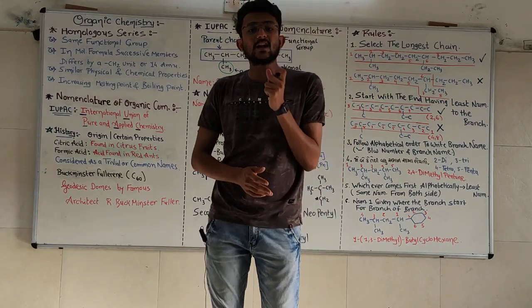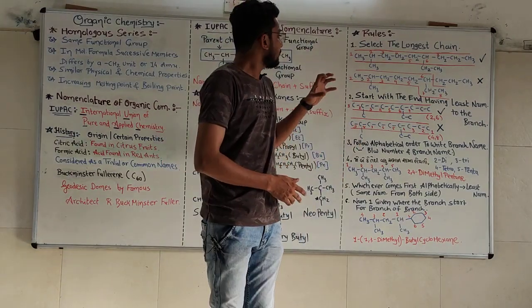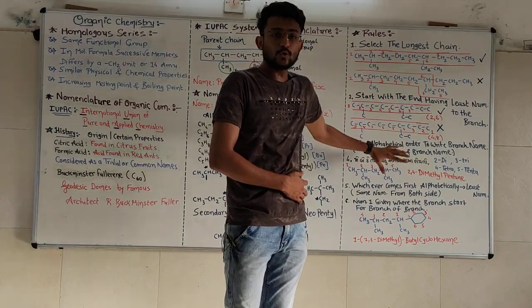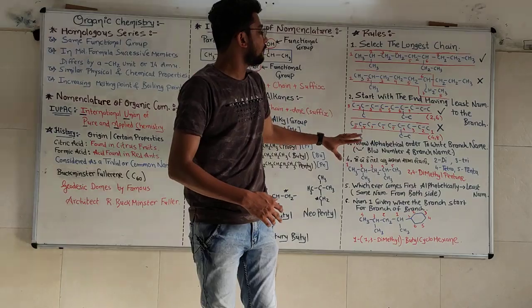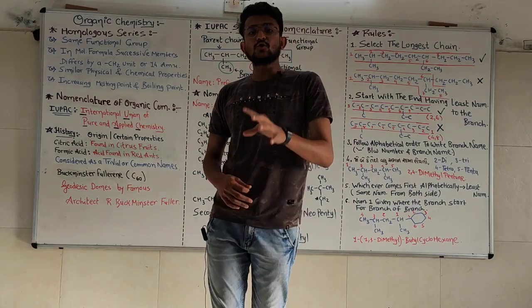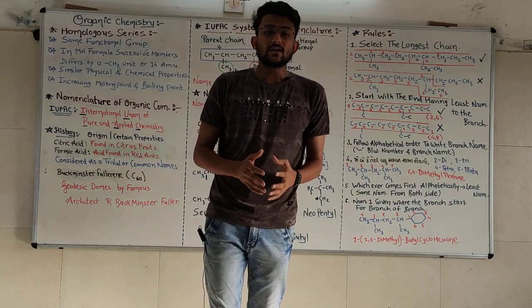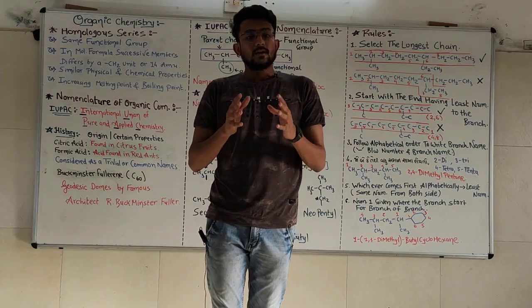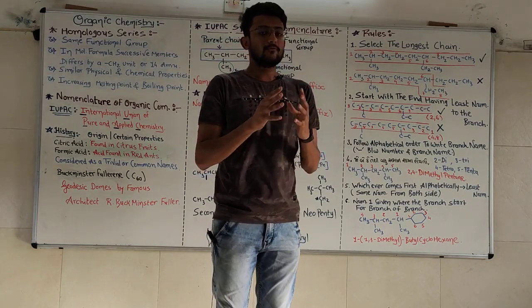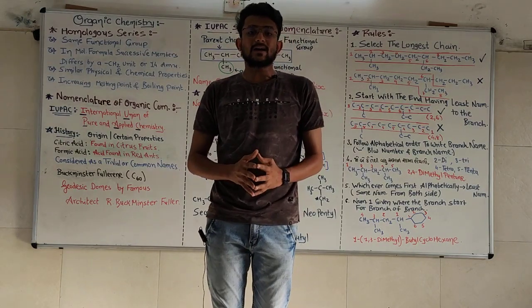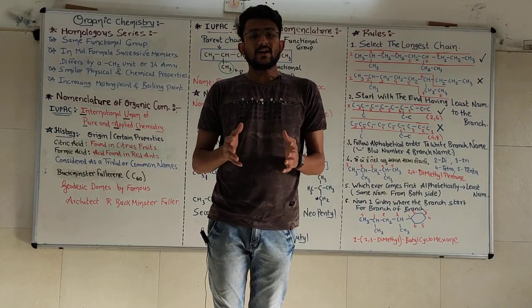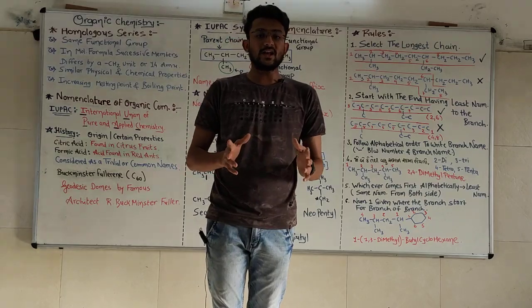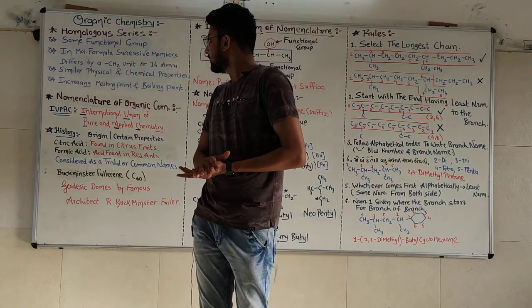Every single rule that we are going to study today is the base of organic chemistry. These rules will determine how much you are going to learn organic chemistry, and they will be the main part of your understanding of it. So today we are going to make organic chemistry a very easy concept.